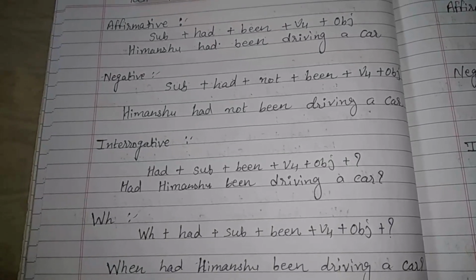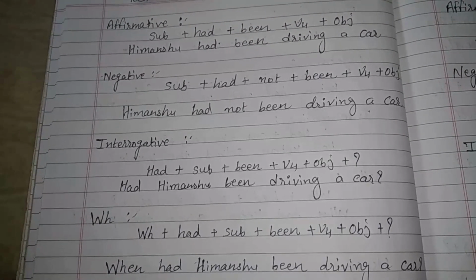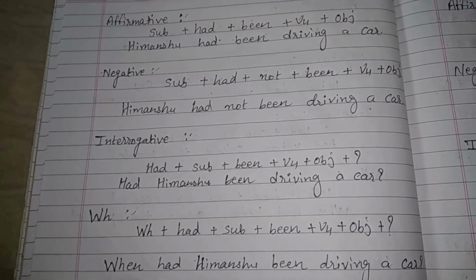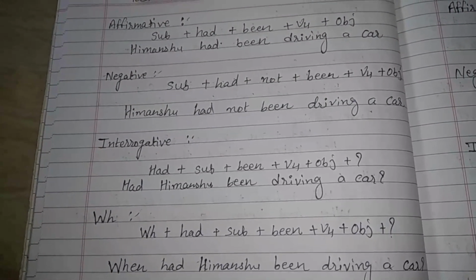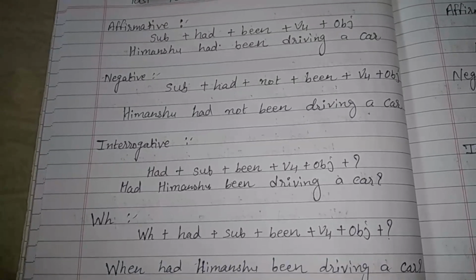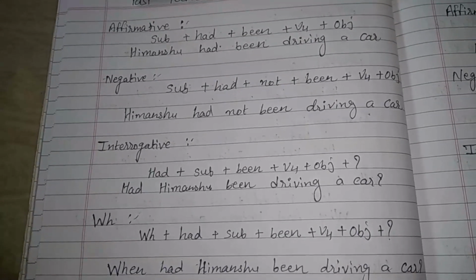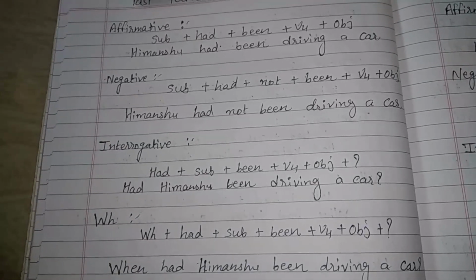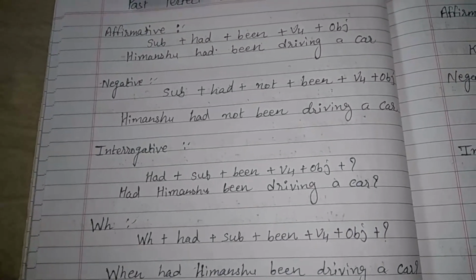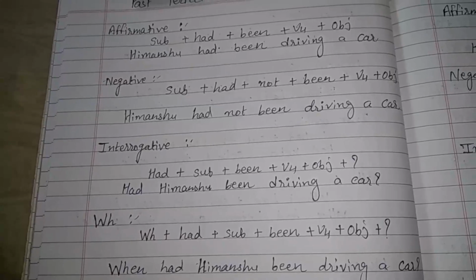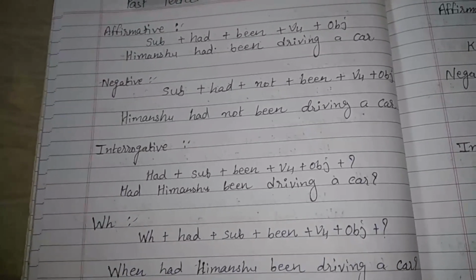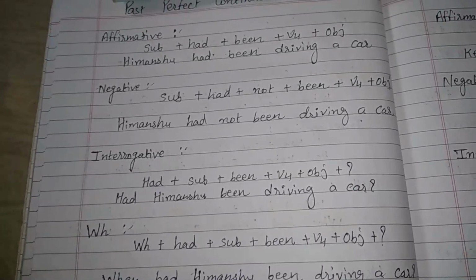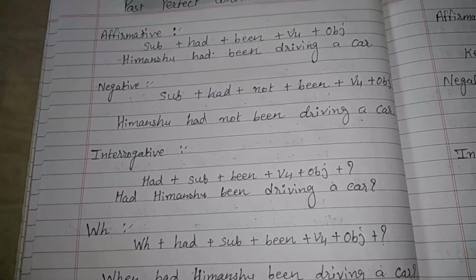Likewise, in past perfect continuous tense you have to use had been. I hope you all are clear about this. If you are not able to remember or memorize all the formats of present tense and past tense, then you can use this idea, and by this you can write or speak correct English. Thank you. Now in the next video we will learn future tense. Thank you very much.